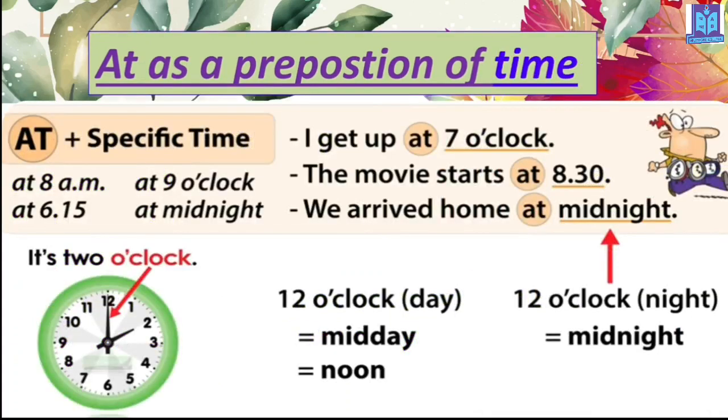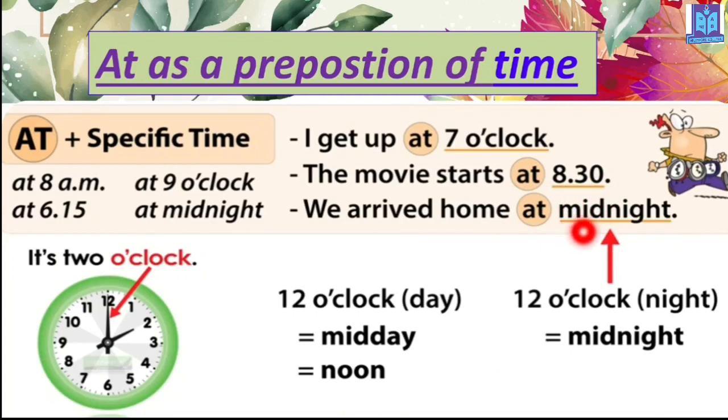Now, at as a preposition of time. We use at to indicate any specific time. For example, 7 o'clock. 7 o'clock means it's exactly 7:00, 7 a.m. or p.m. doesn't matter, but 7 exactly. And here you can see that it is again time.